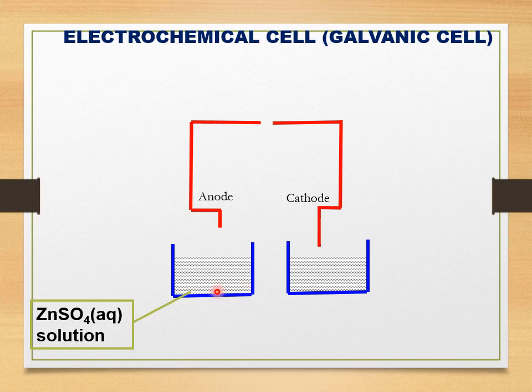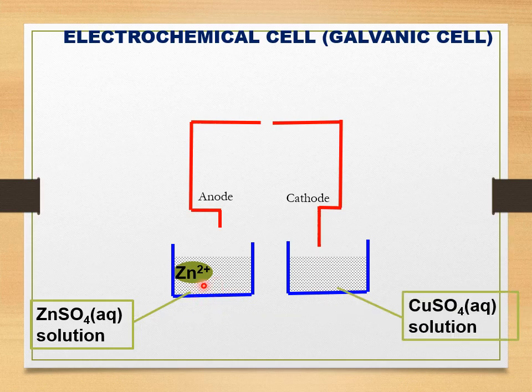On the left is zinc sulfate aqueous solution, whereby zinc 2+ ions and SO4 2- ions are free to move within the solution. On the right beaker, we have copper sulfate solution where we have copper 2+ and sulfate ions inside the solution.